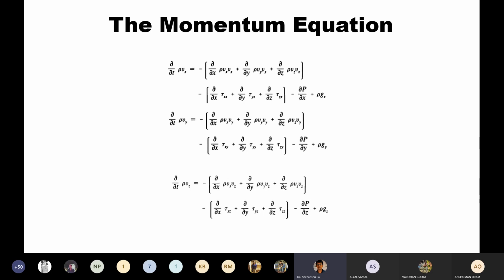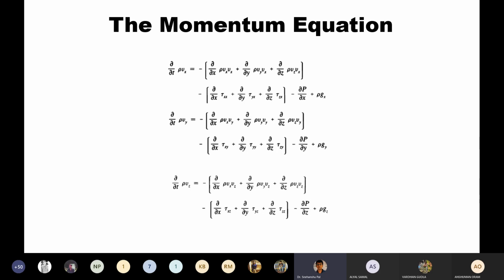So what will happen if it is the y component of the momentum equation? Then the velocity will be the y component velocity, vy, and the direction along which the shear stress is working is y. The latter subscript will always be y. In the same way, you can define the z component, with the latter subscript z, and the velocity along the z axis will be vz.